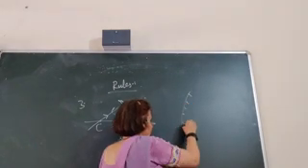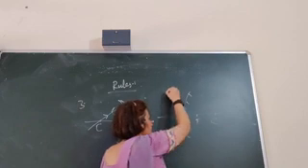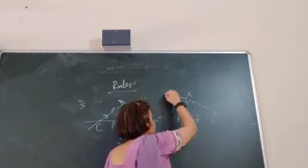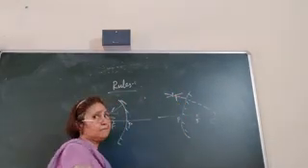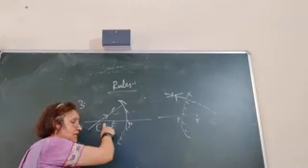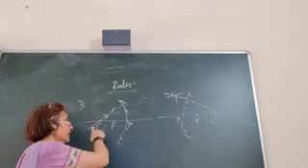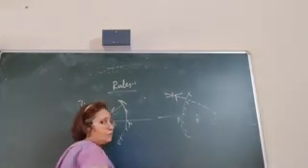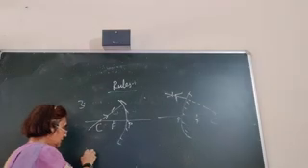Whereas in case of a convex mirror, the center of curvature is behind the mirror, so any ray of light appearing to pass through the center of curvature, this is the incident ray, will be reflected back along the same path. That is, the incident ray and the reflected ray are the same.